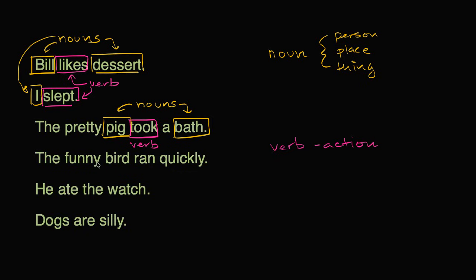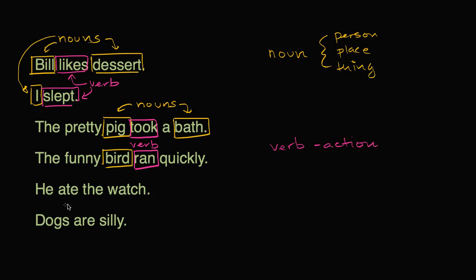I think we're getting the hang of this. Let's keep going. The funny bird ran quickly. Once again, pause the video. See if you can work it out. Well, the by itself is not a person, place, or thing. Funny by itself is not a person, place, or thing. And neither of these are actions. Bird is a person, place, or thing. It's a thing. So bird is a noun. Ran, that's what the bird did. That's the action. So that's going to be a verb. And quickly is neither an action nor is it a person, place, or thing. And we'll study this part of speech in the future.